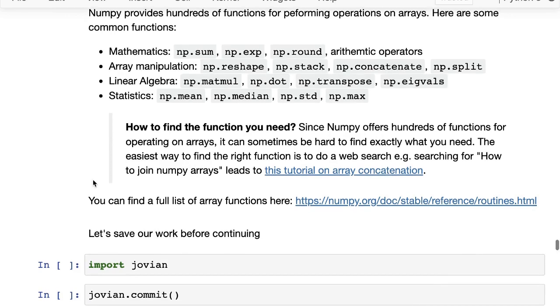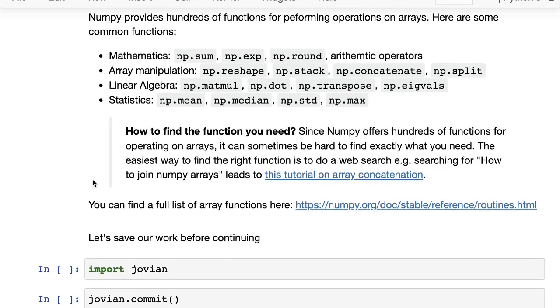So how to find the function that you need? You do not need to remember all of these functions, and it can sometimes be hard to find exactly what you need. The easiest way to find the right function is to do a web search. Just search on any search engine, Google, DuckDuckGo, wherever, and try to formulate what you want to do into a single line as clearly as possible.